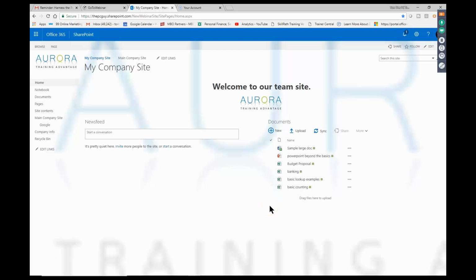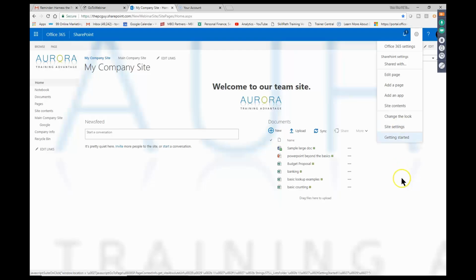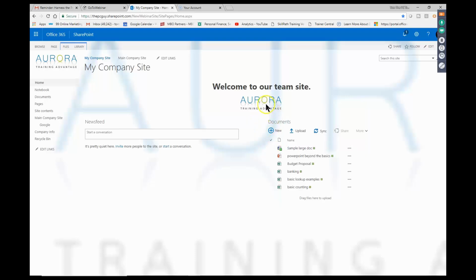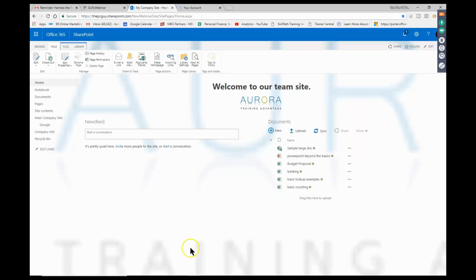Now we're going to see that your SharePoint site can have multiple pages, and we'll start doing that as we go through. So the settings wheel up here is going to be very important for you. Even here, I can edit that page. I can add a new page. Pretty soon we're going to add the app. We went into change the look. All right, we went into site settings. So that's going to be important for you. And then another way to change the actual page will be the page tab up there. And then we can say edit the page from there. You can start to make it look exactly the way you want it to.